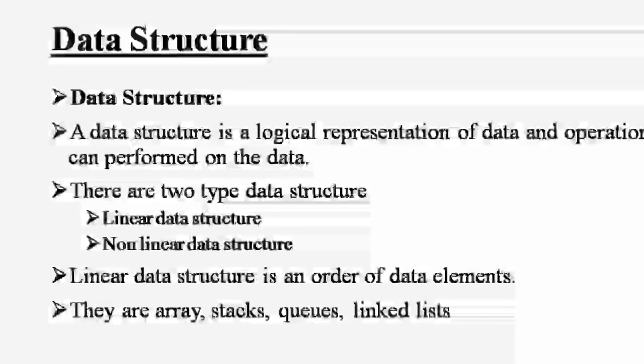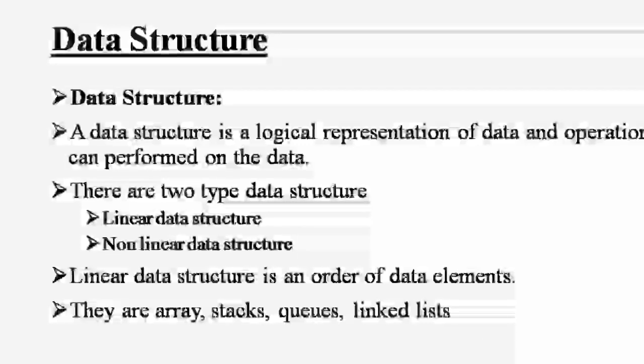What is a linear data structure? A linear data structure is an order of data elements. They are array, stacks, queues, linked list, etc. These are some data structures.